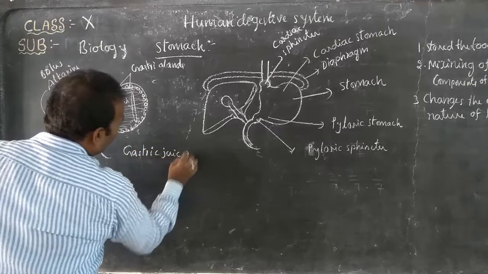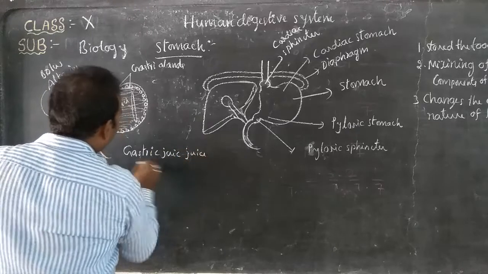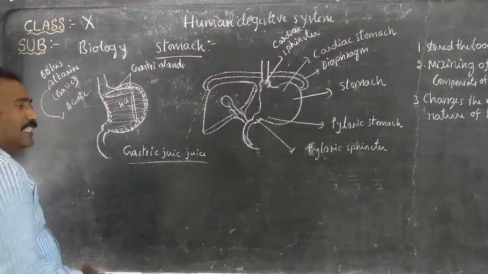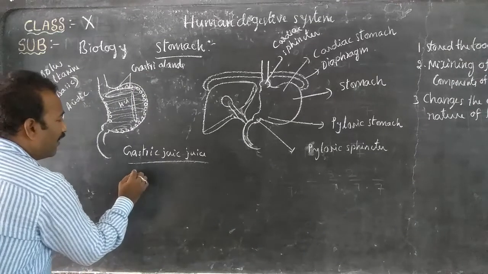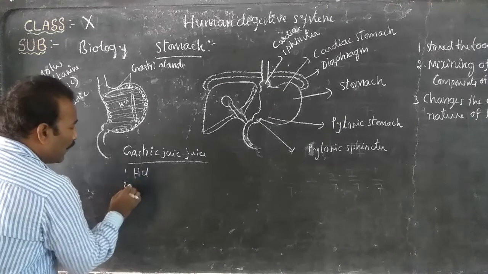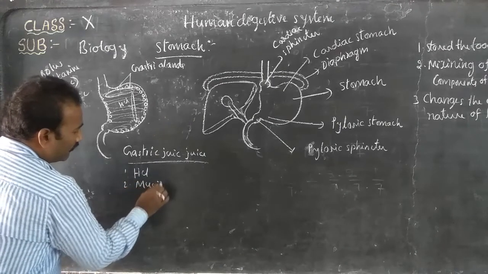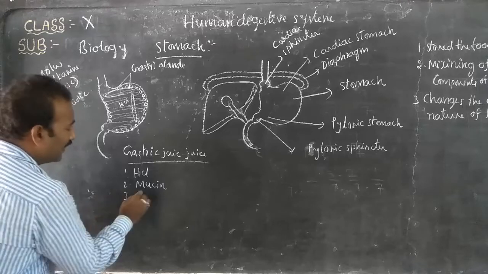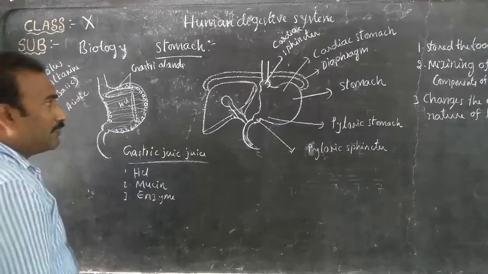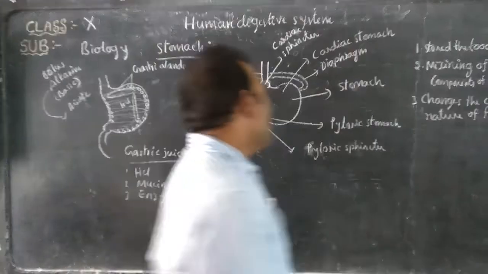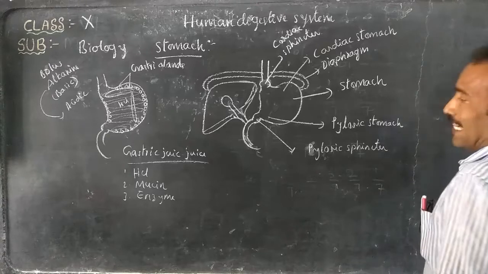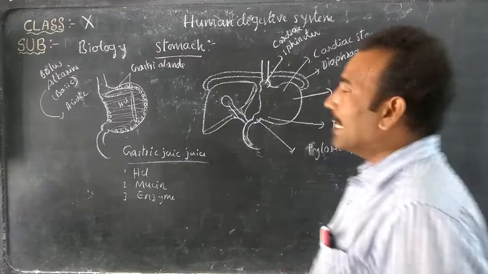This gastric juice contains components. What are the components in the gastric juice? They are HCl, hydrochloric acid, mucin, and the third one is enzymes. What is the gastric juice?